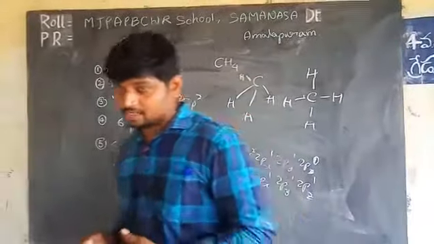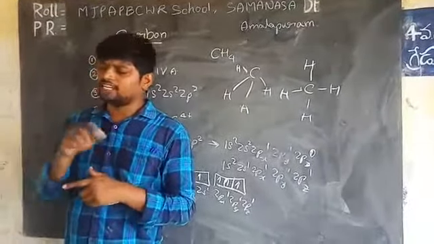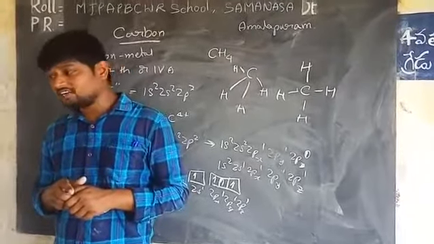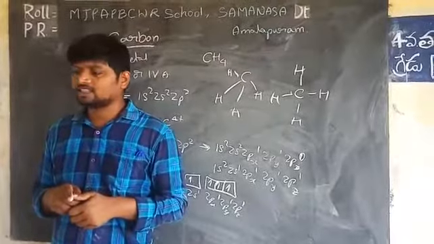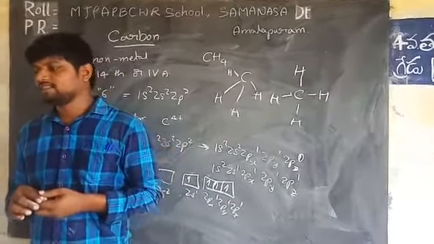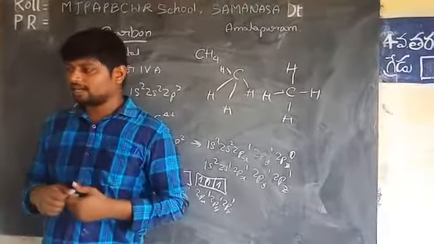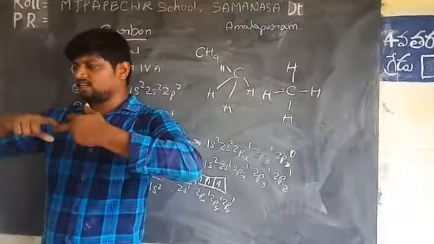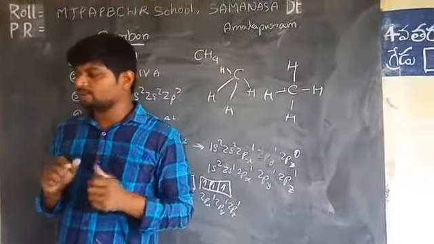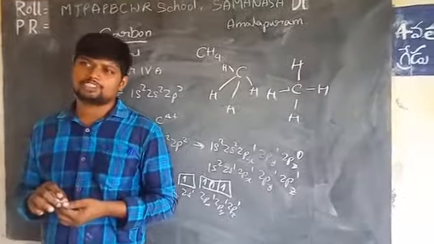So what is hybridization? The redistribution of orbitals of almost equal energy in individual atoms to give an equal number of new orbitals with identical properties like energy and shape is called hybridization.